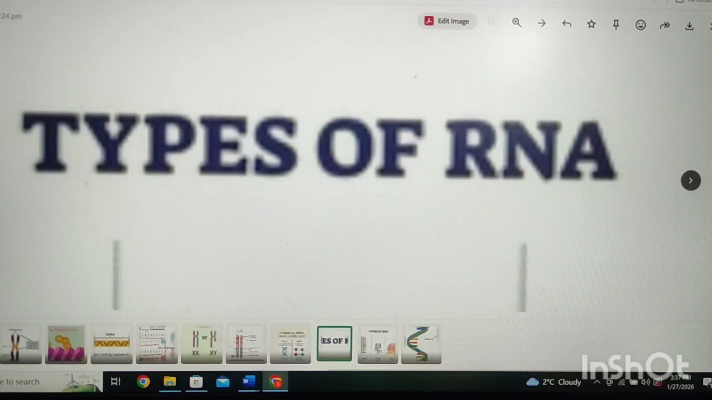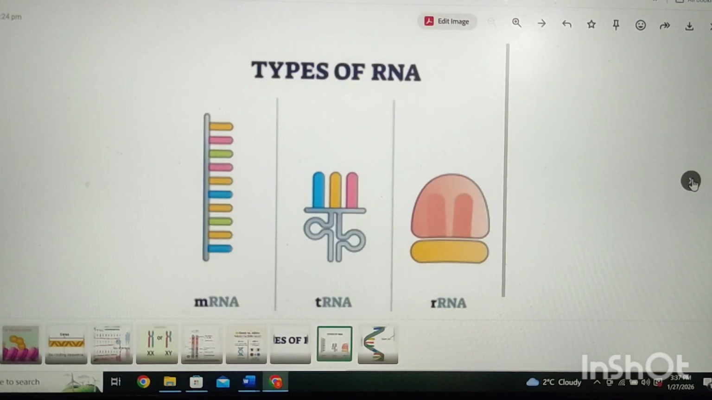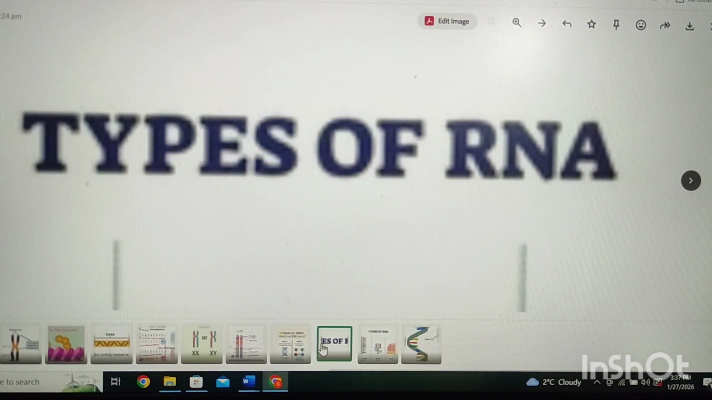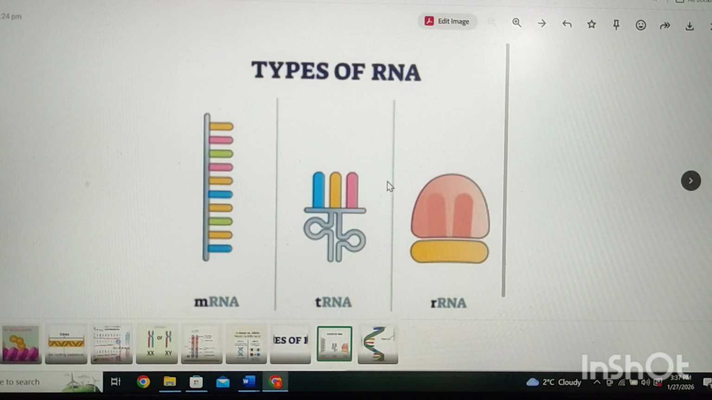First we discussed RNA. After that, we discussed the types of RNA. Here we have diagrams for the types of RNA: messenger RNA, transfer RNA, ribosomal RNA. For all three of these, we have discussed the basic function and the structure also. So I think all these points are clear.